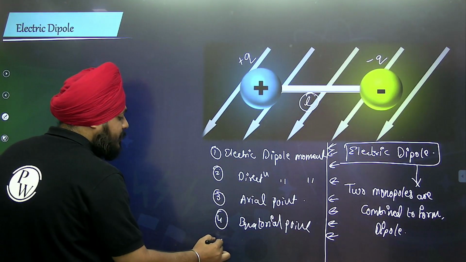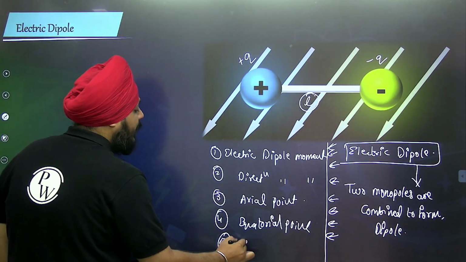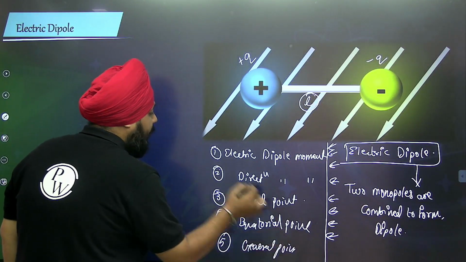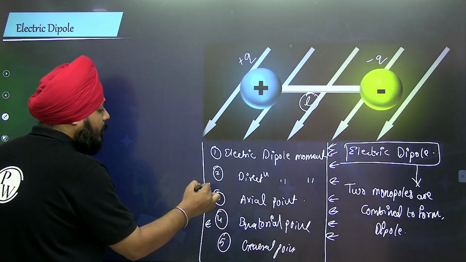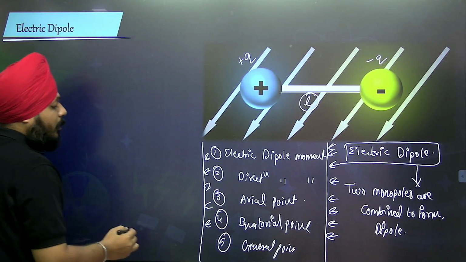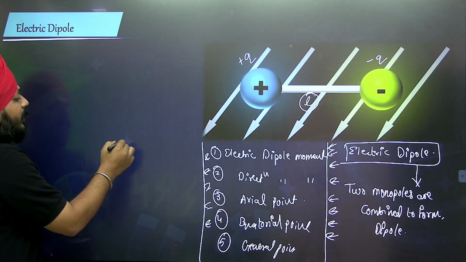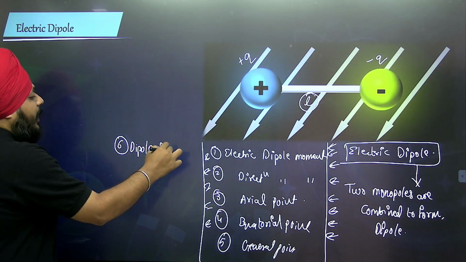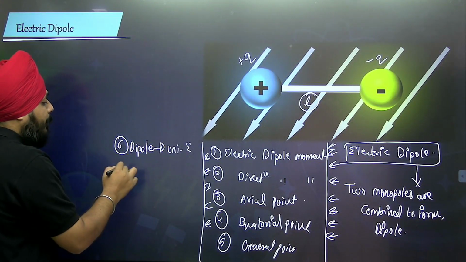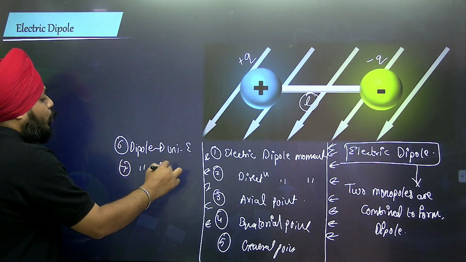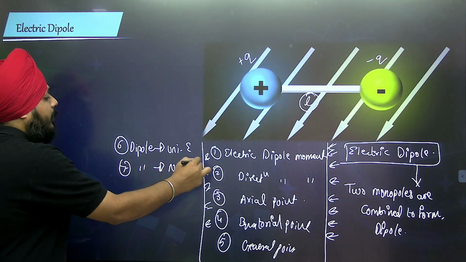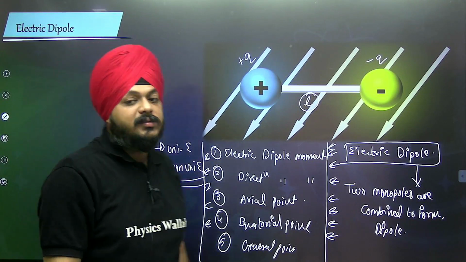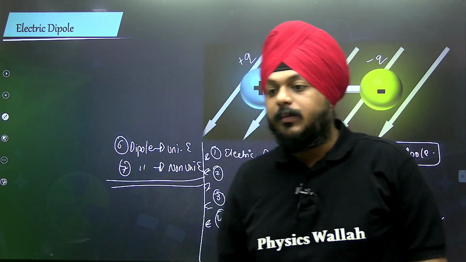Right? What happens to the net electric field at the general point? What happens to the net electric field? Okay, these are the 3 points: the dipole in a uniform electric field, and the dipole in a non-uniform electric field. All of those things we have discussed, and we are going to discuss. I'm extremely sorry for that.